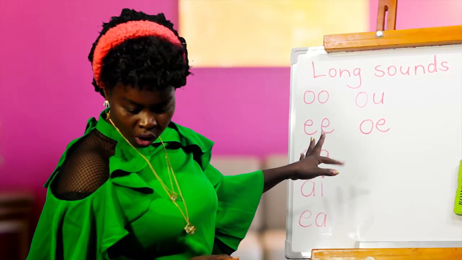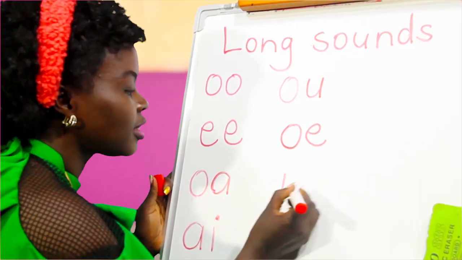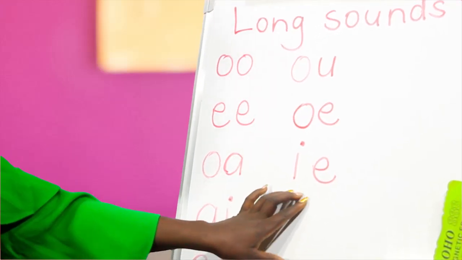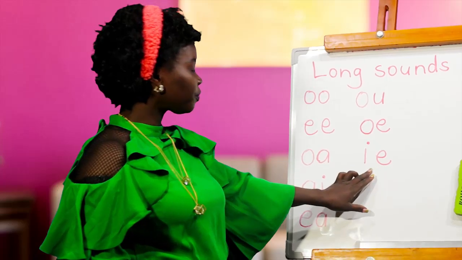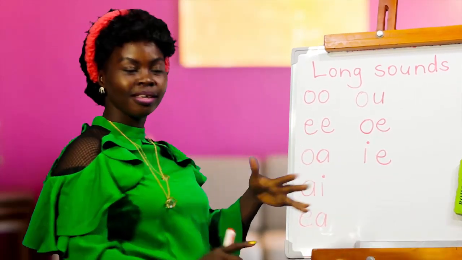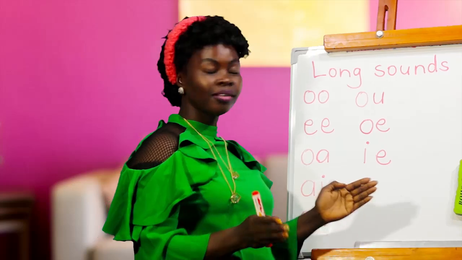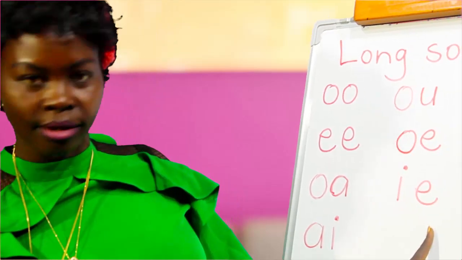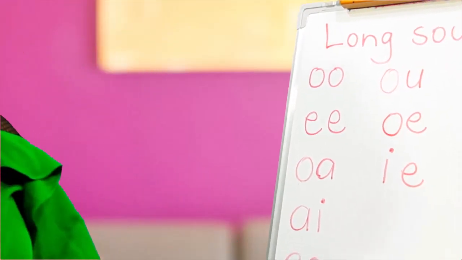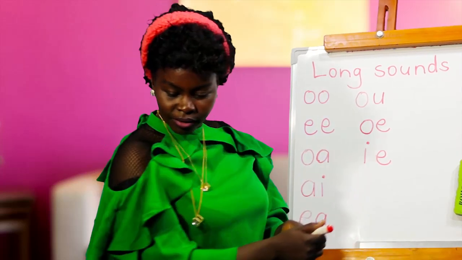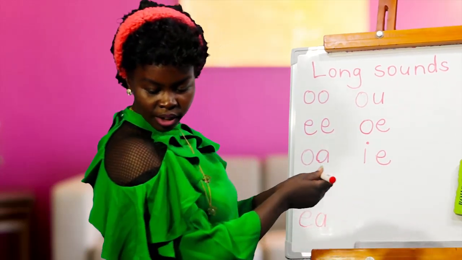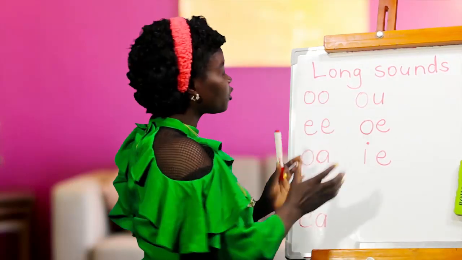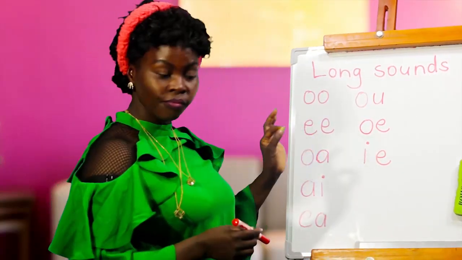Now, those are our long vowels, but we have also this. So when you find this sound, you say I. You say I, as in the word tie, tie, die, and you'll give me other words, okay? So when you read this sound, you're going to say I. It's a long vowel as well. Let's look at other vowel sounds. Other long vowels. I hope they are not done. So these are basically long vowels. Let's also include other long sounds that are non-vowel sounds.